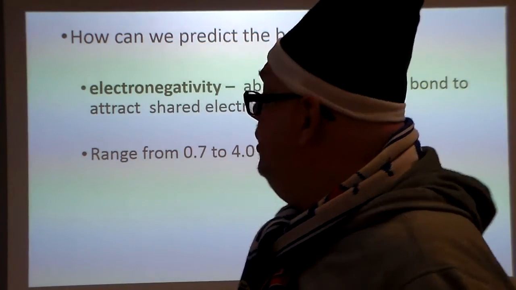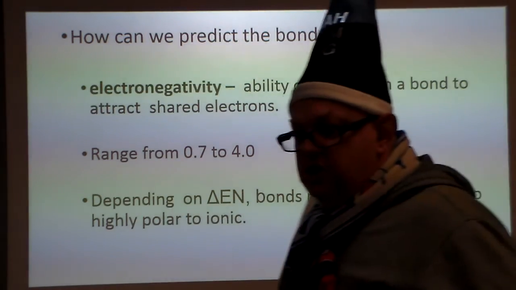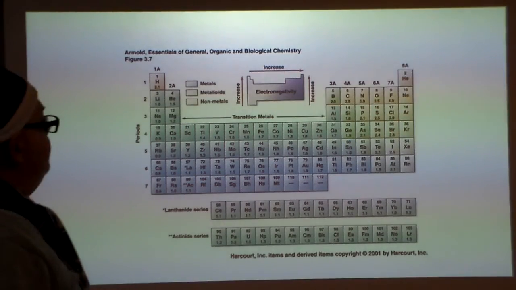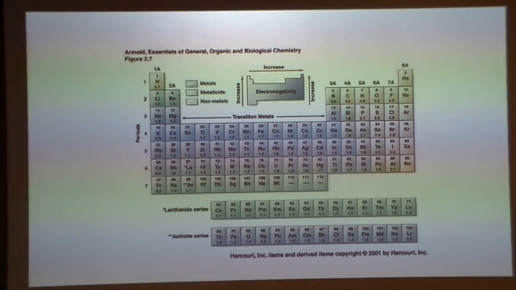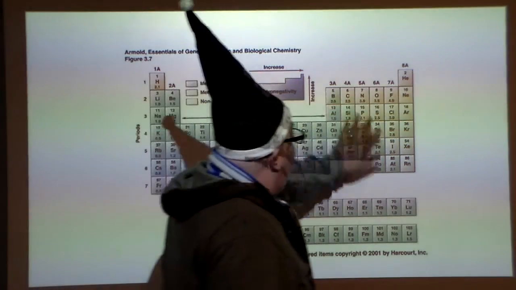Yep, pretty much. So depending on the delta electronegativity, that's what ΔEN is for, the bonds will range from nonpolar to highly polar to ionic. So we can actually do that. Okay? And this is just a chart here that we go through. And you can see that, again, the numbers range.